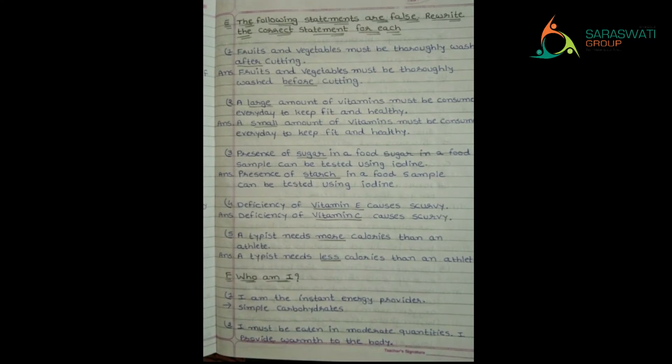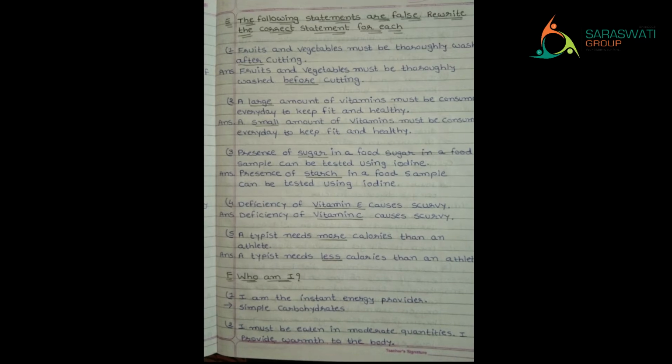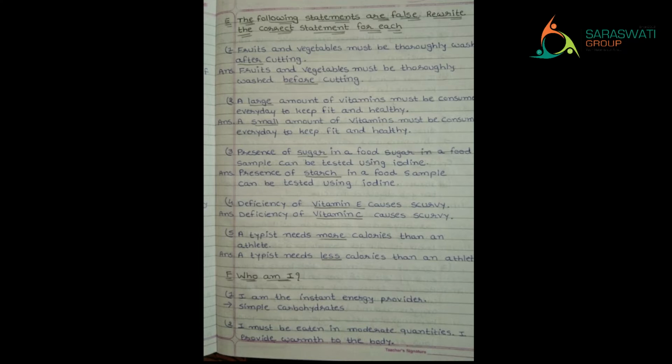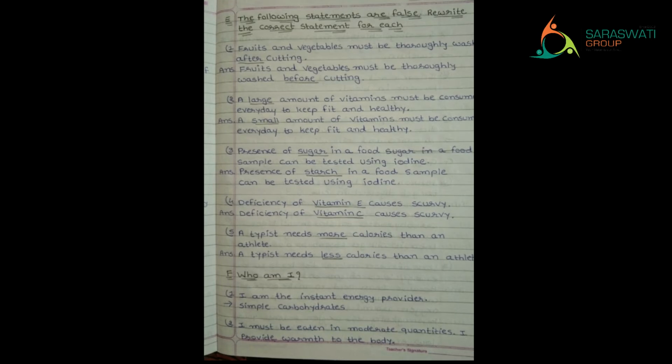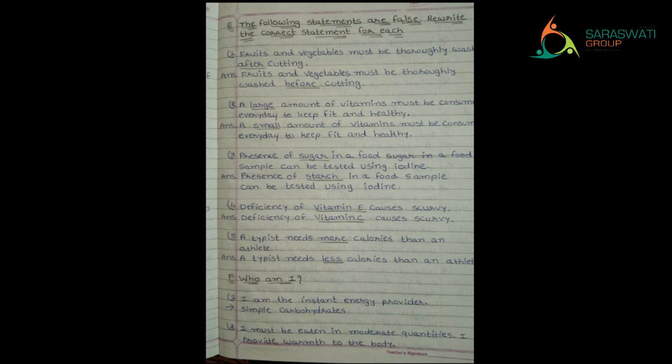right? So the first one, fruits and vegetables must be thoroughly washed after cutting. No, it should be washed before cutting, right? So after word is wrong, so instead of that we have to use before, right?